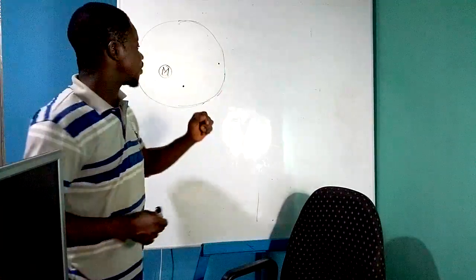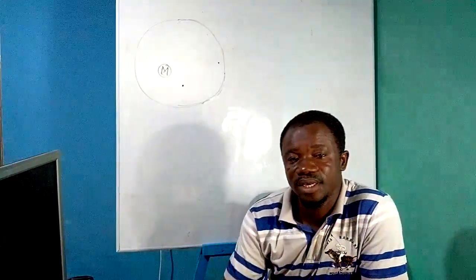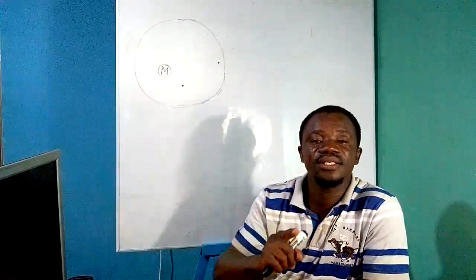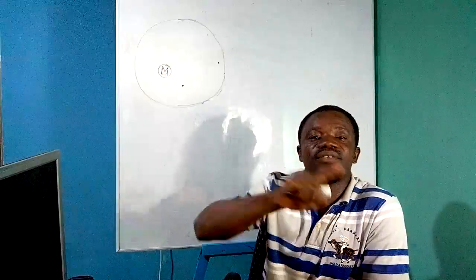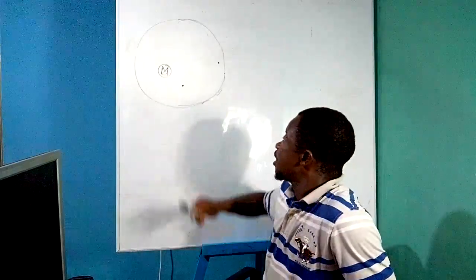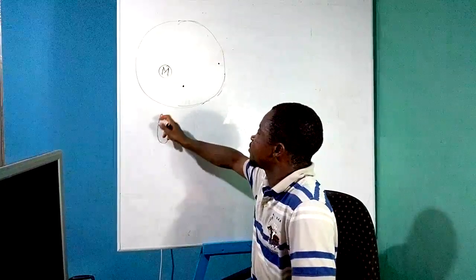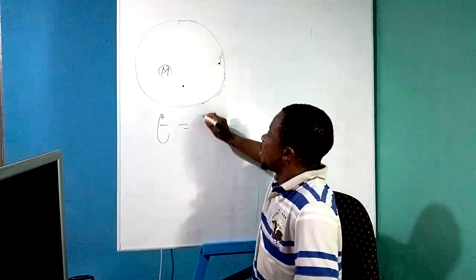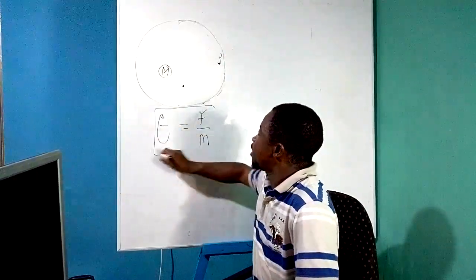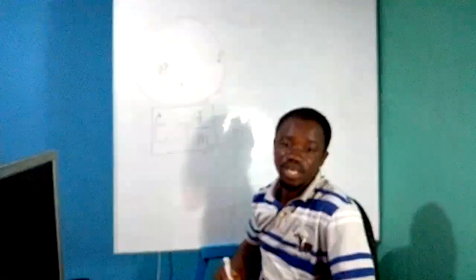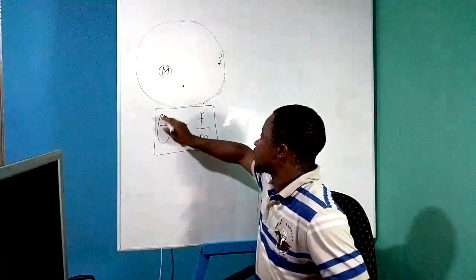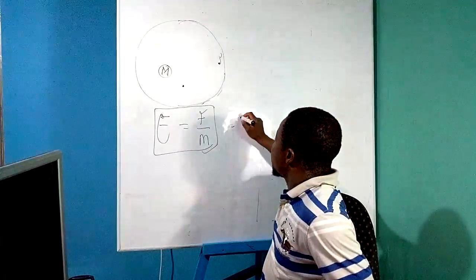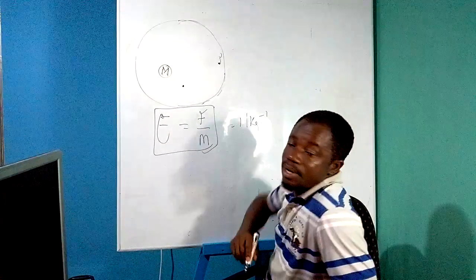So the extent of gravitational force at this point is what we refer to as gravitational field intensity. And we define gravitational field intensity as the force per unit mass placed at that point in the gravitational field. Let me take it again. The gravitational field intensity E at a point P in the gravitational field is the force per unit mass placed at that point in the gravitational field. The force per unit mass. The unit for gravitational field intensity is Newton per kilogram.